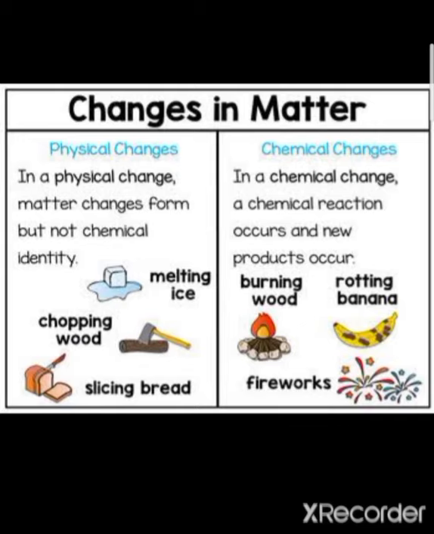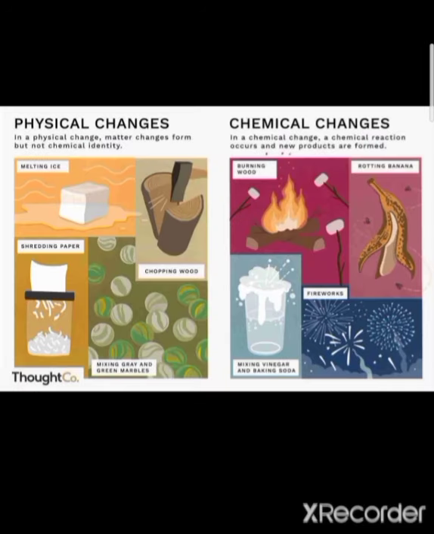In physical changes, only the form is changed, but the chemical composition remains the same. It means the substance's chemical identity remains the same. But in chemical changes, a new substance is formed during the change. It is also known as a chemical reaction. In a physical change, matter changes form but not chemical identity, and in a chemical change, a chemical reaction occurs and new products are formed.